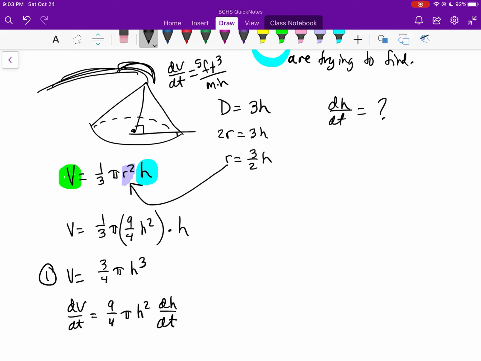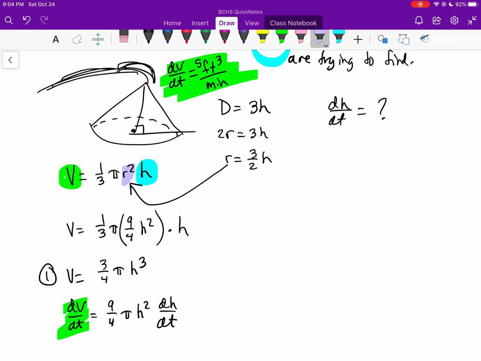Again, h is not a t, and so when you take the derivative of that, you take the 3 down in front, you decrease the exponent by 1, you've got to multiply by the derivative of what's inside, and the derivative of h is dh/dt. At this particular instant, you could plug in the value for dV/dt. dV/dt up here is going to be 5.